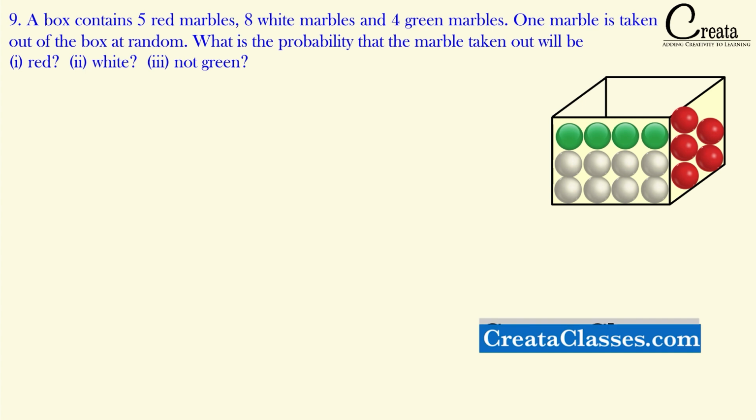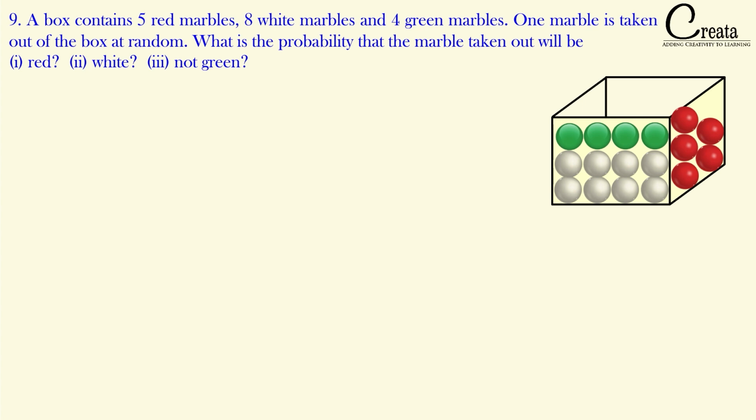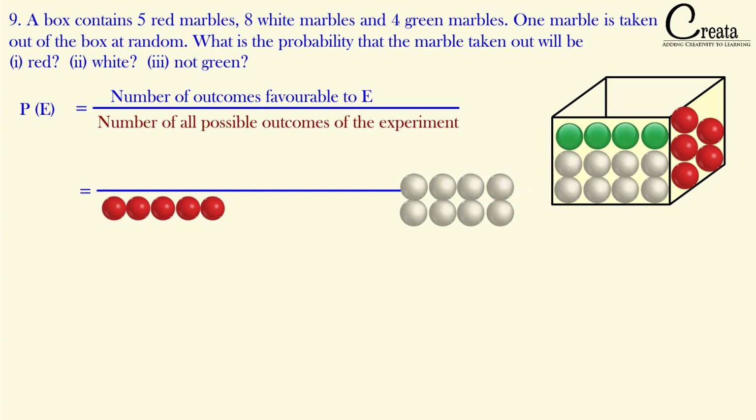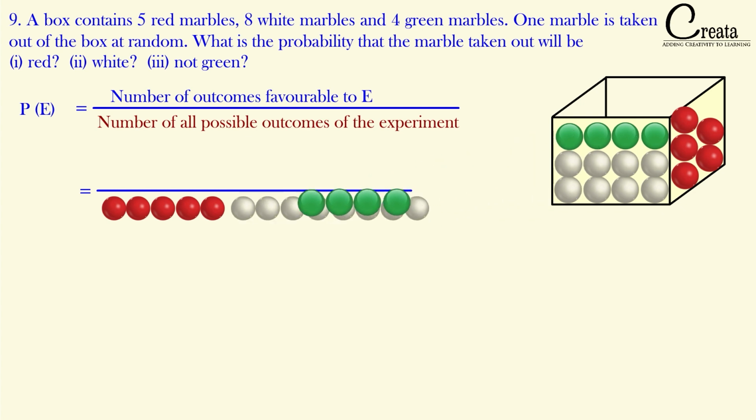So we have observed the question, we have visualized the question. Next, let's take the formula of the probability. As usual, we will start from the denominator. In the denominator, what are the total outcomes? Here the total outcomes will be 5 red marbles, 8 white marbles and 4 green marbles. So we got 5 plus 8 plus 4, that is total 17 marbles in the denominator.